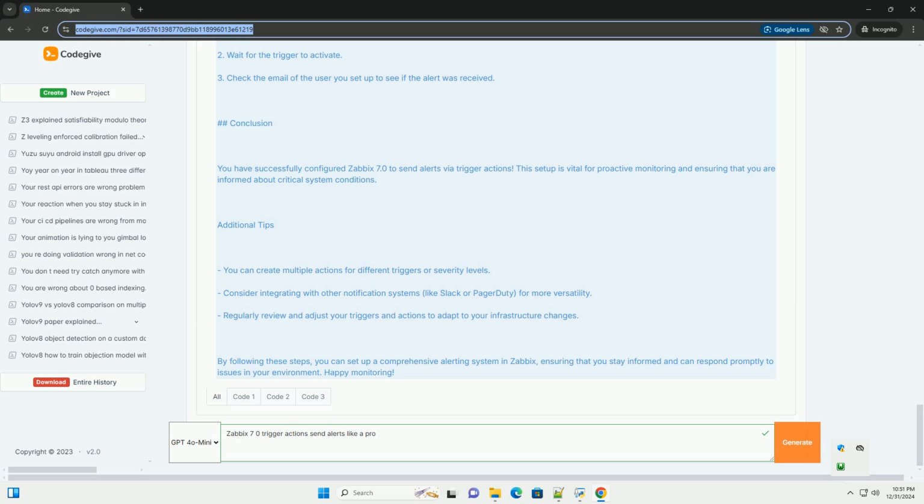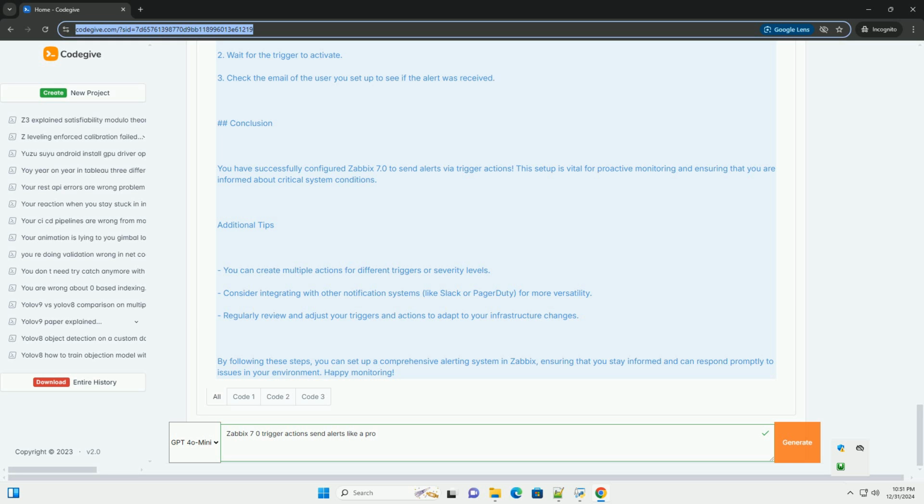SMTP hello: mail.example.com, your hello domain. SMTP email: alert@example.com, the email from which alerts will be sent. Port: 25, or your SMTP port. 4. Click Add to save the media type.